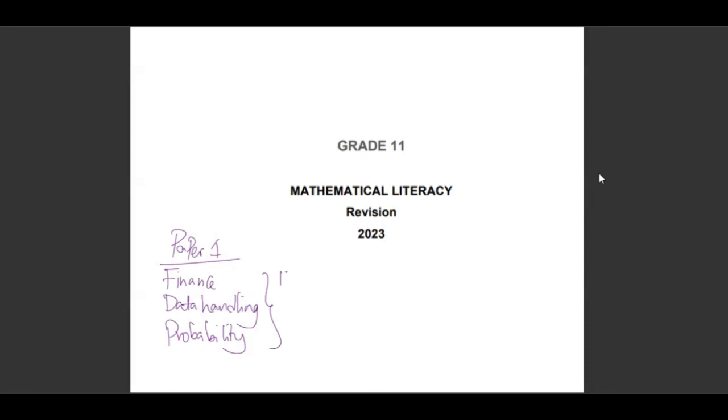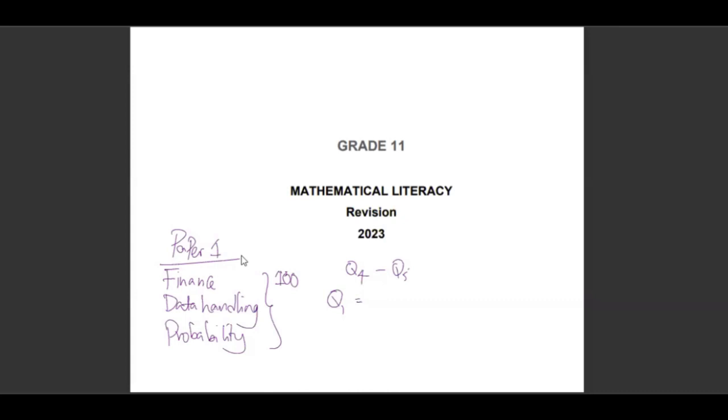All right. Paper 1, we expect to see finance, data handling, and probability. Everything's going to be out of 100. It might either consist of 4 questions to 5 questions. That's paper 1. All right. That is it. Then question 1.